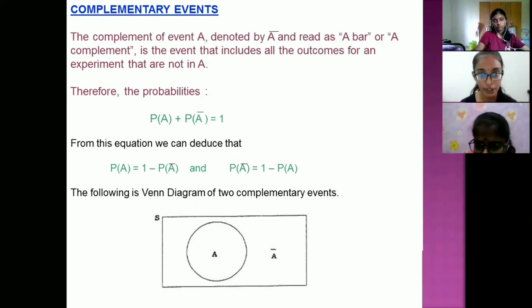From this equation, we can deduce that probability A bar equals 1 minus probability A. The following is the Venn diagram of two complementary events, where outside the A is A bar, or A complement.